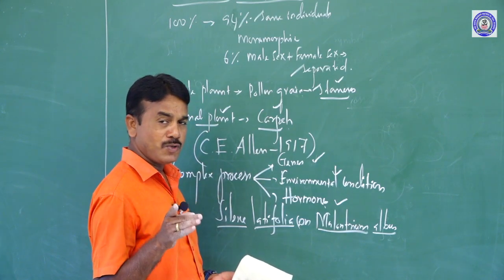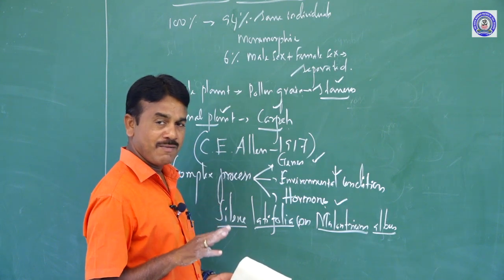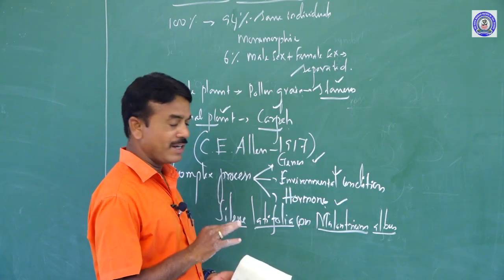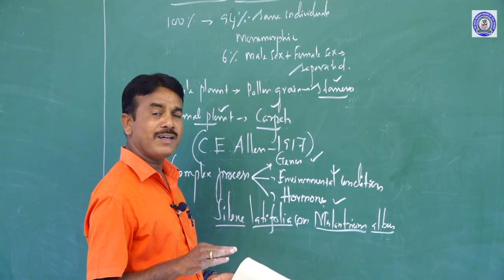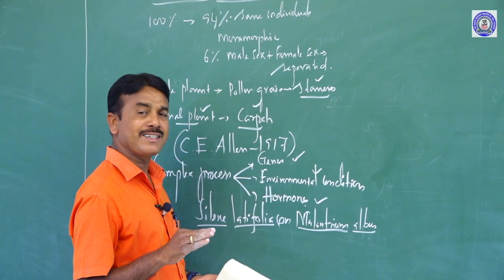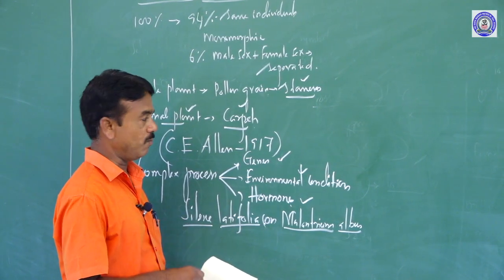According to your books, the diagram is not given. Now draw the diagram, and please note what the three distinct regions in the sex chromosome are.